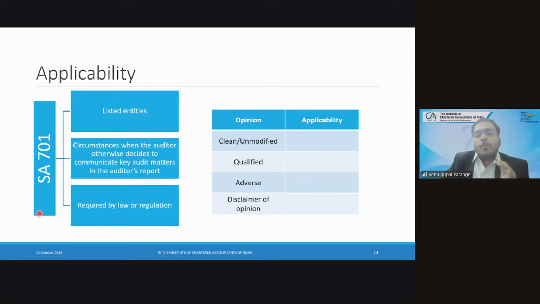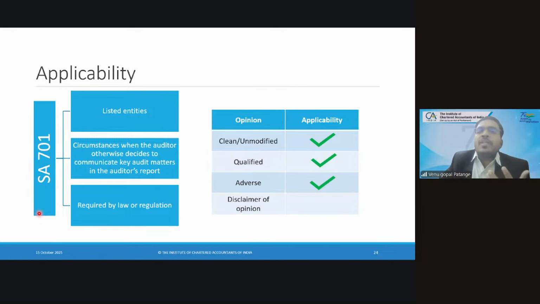So if it is a clean report, you can have CAM. If it is a qualified report, you can also have CAM. If it is an adverse report, technically you can have CAM, but practically you need to think twice before giving CAM, because in an adverse report you are telling that it is not true and fair. So how relevant, how correct is it to give a CAM in an adverse report? Technically you can, however, practically it is not that relevant.